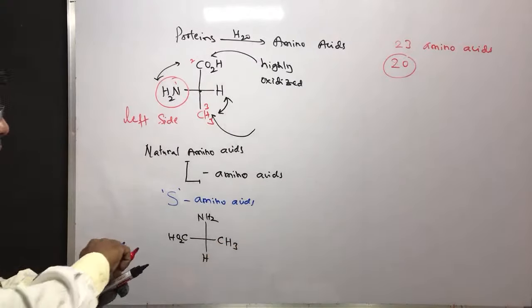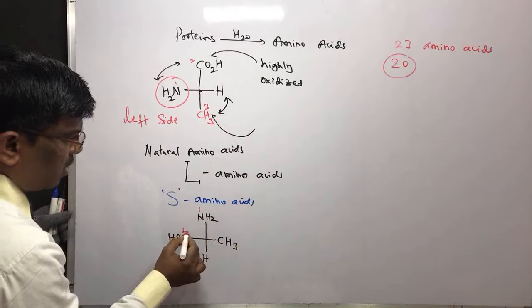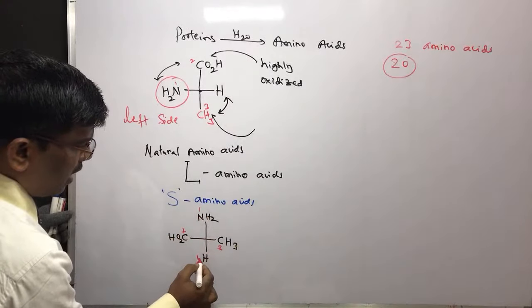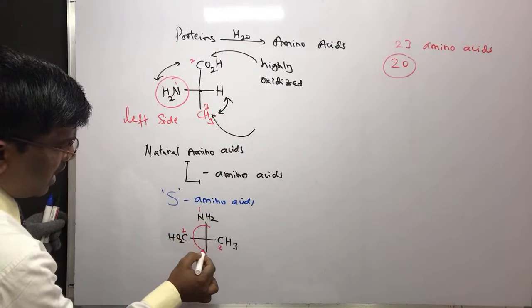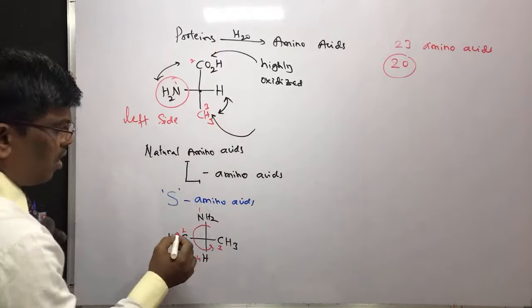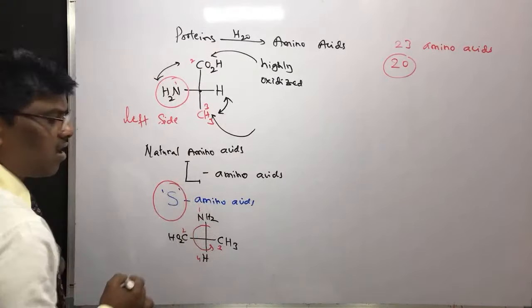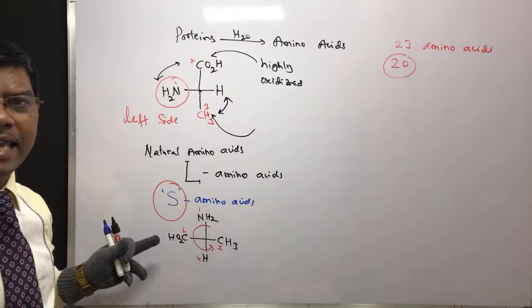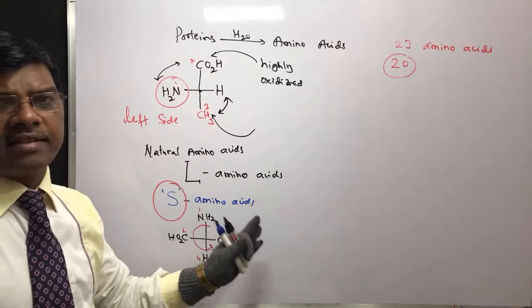And now give the numbering. What is the number? 1, 2, 3 and 4. So what is the direction? It is S, anti-clockwise direction. So alpha amino acids or natural amino acids are S configuration amino acids.